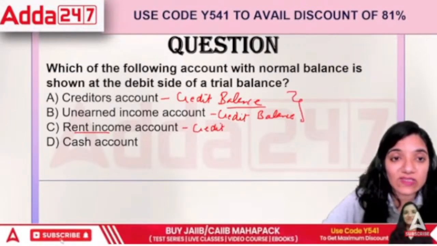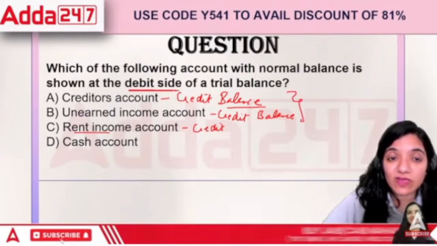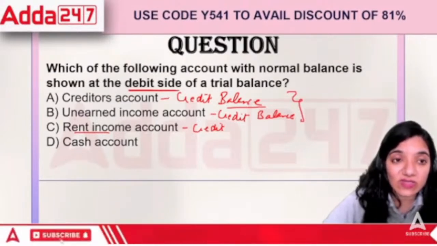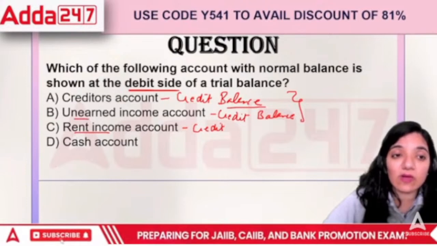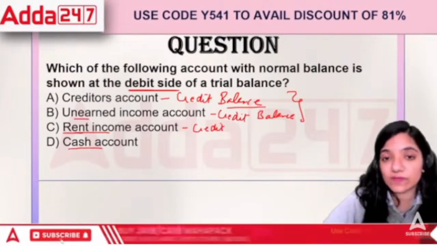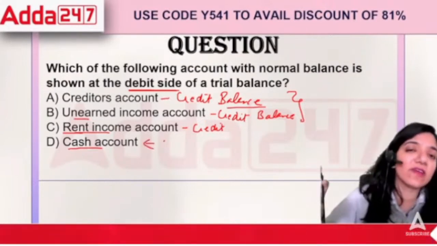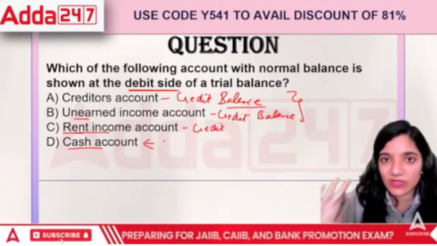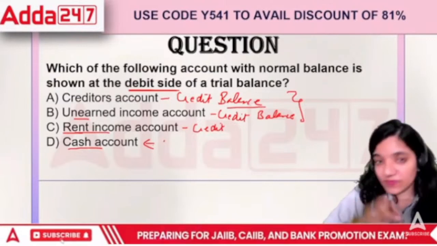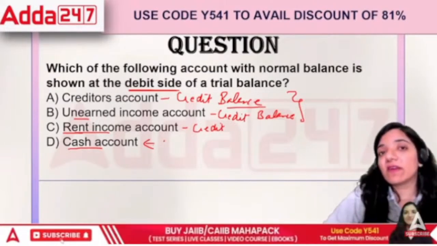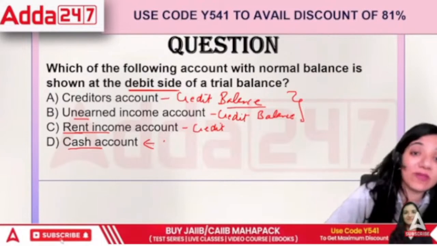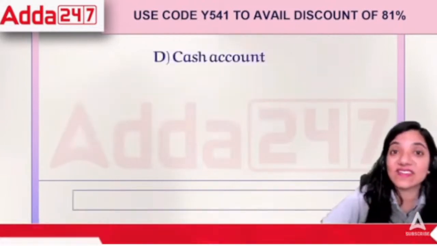And the question is asking which particular account will be shown on the debit side. So the answer is credit account, unearned income account, rent income, or cash account. The correct answer is cash. Cash can never be negative. I can never say I have minus 20 rupees in my pocket. Either I'll have 0 or I'll have 100. There would never be a point where it would be negative. So the correct answer is cash account.